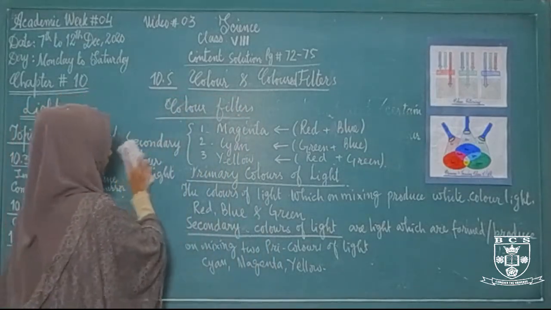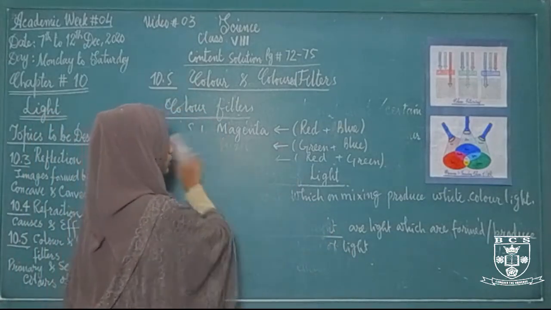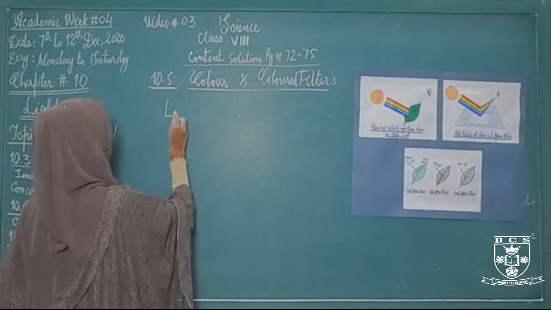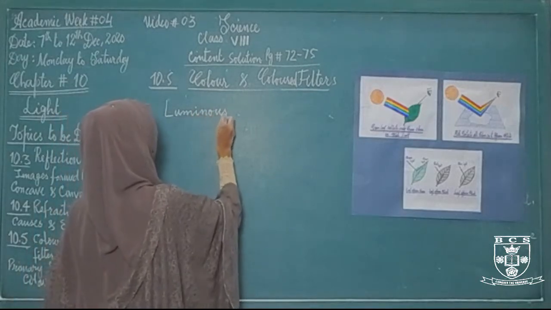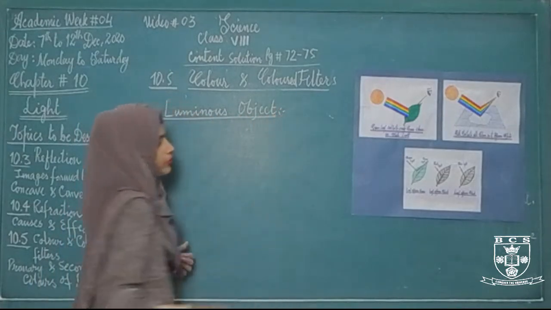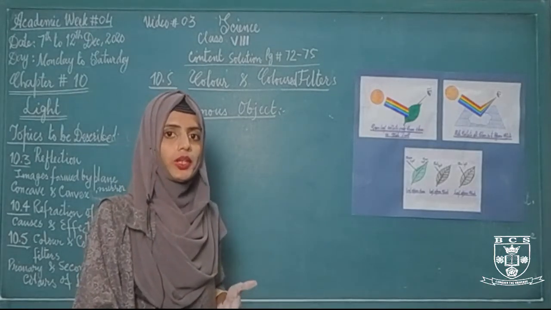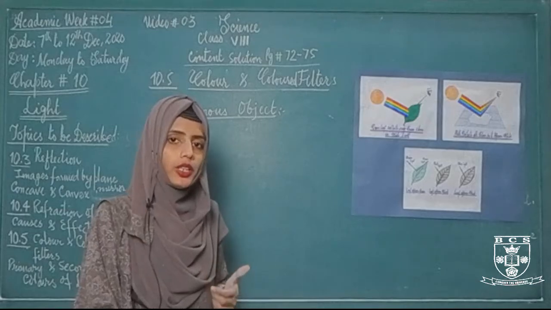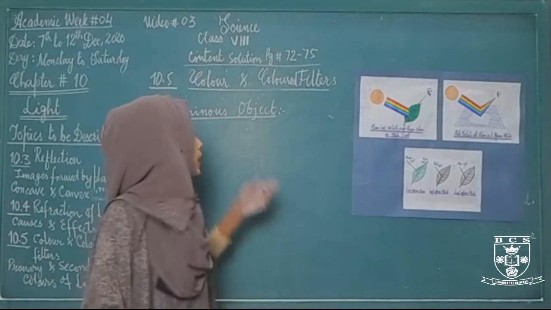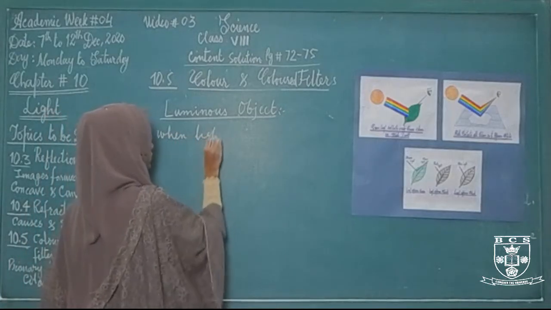Okay, now the next topic is reflection of light from luminous or non-luminous objects. Students, always remember about luminous and non-luminous objects, which we have discussed in the first video. Luminous objects are those objects which produce or emit their own light. What color light will reflect when the white light falls on a luminous object?